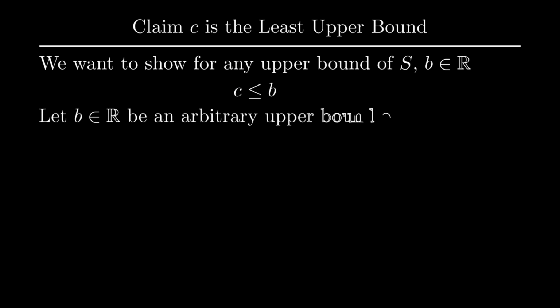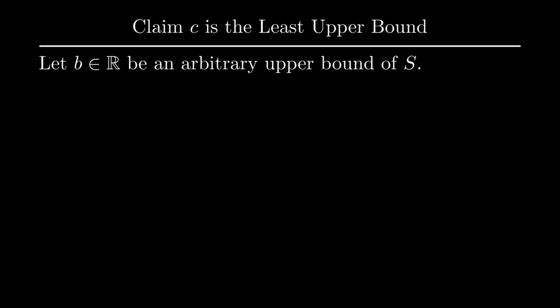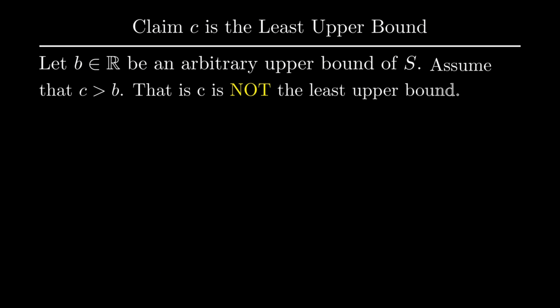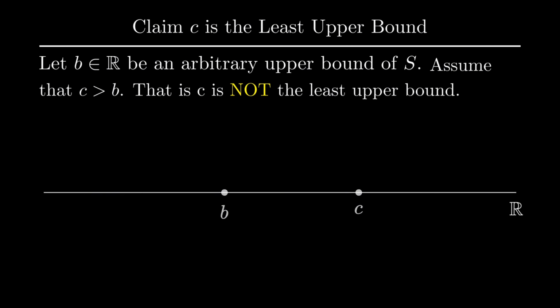Now, to show that C isn't just any upper bound, but it is the least upper bound, we again will argue by contradiction. Let's start by letting B be an arbitrary upper bound for S. We must show that C is less than or equal to B. Again, one way to approach this is by contradiction. So let's do that. Assume C is strictly bigger than B. Then C minus B is a positive quantity.